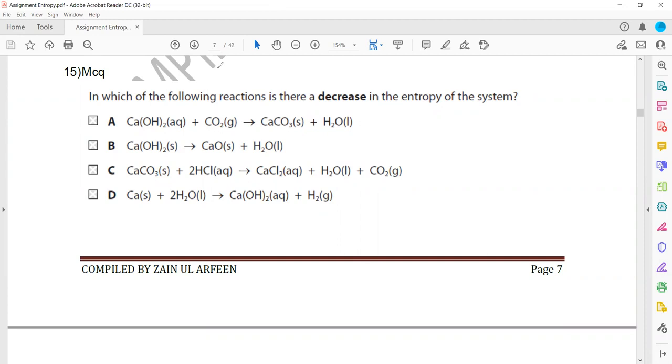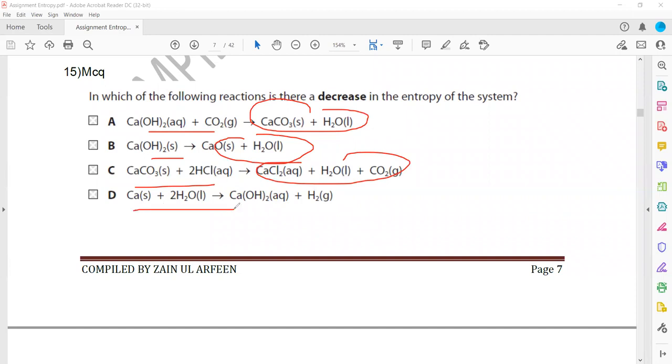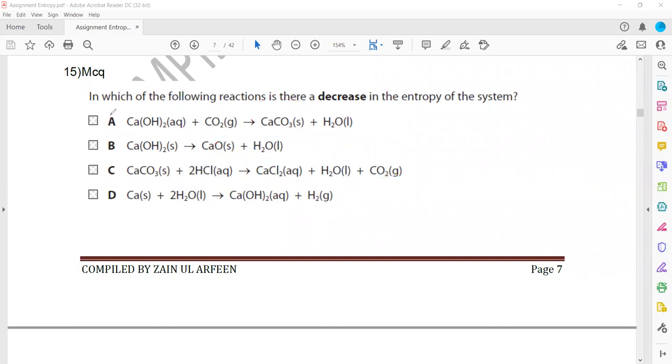So here aqueous and gas turn into solid and liquid. Here solid turns into solid and liquid, solid and aqueous turn into solid, liquid and gas, and solid and liquid turn into aqueous and gas. So which one has decreased entropy? That is A, because aqueous and gases have higher entropy as compared to solid and liquid.